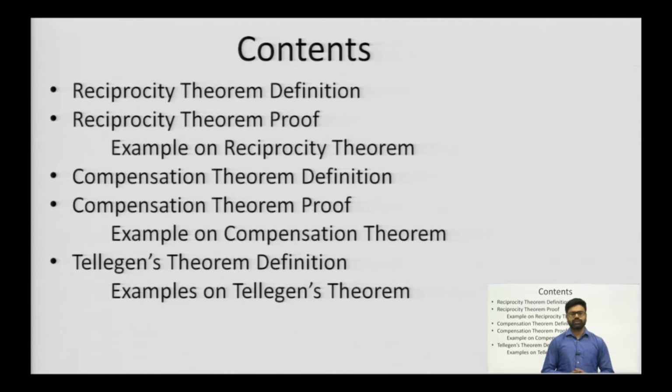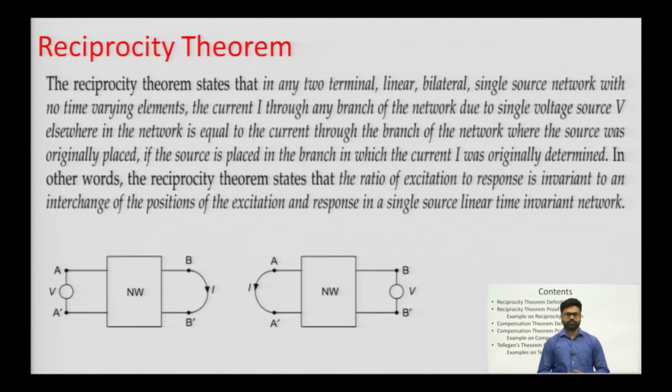So, first of all we will start now with reciprocity theorem.